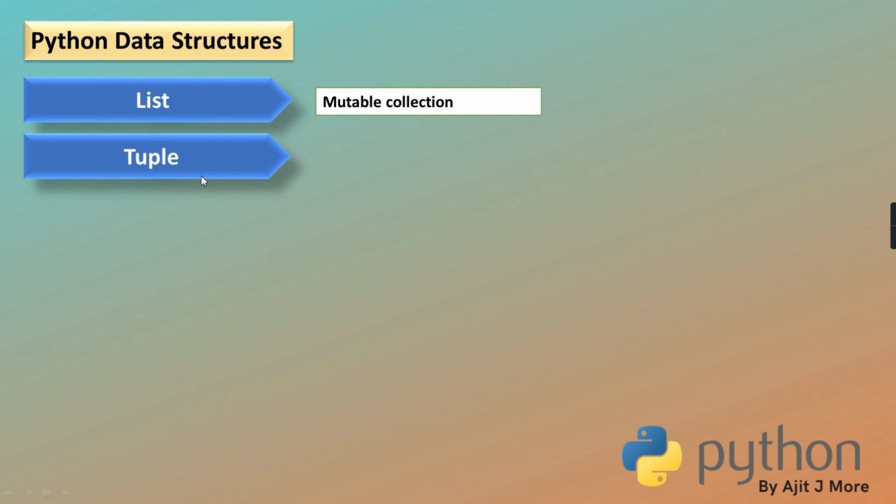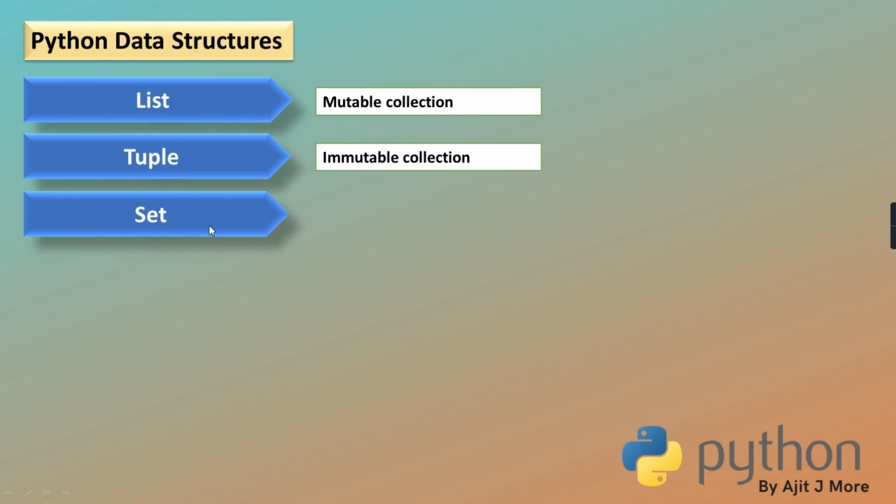Then next we are going to see tuple. Tuple is the same, it is also an ordered collection of elements. Here also you can access elements on the basis of index. Only one difference is there, it is immutable. Immutable means you cannot modify it once the tuple is created, meaning you cannot add elements in it, you cannot insert or append, or you cannot delete elements from that tuple. The tuple is immutable, but the basic feature of both is the same, that both are collections of objects, both are ordered collections, and as they are ordered they can be accessed on the basis of index. That is common. The only difference is tuple is immutable whereas list is mutable.